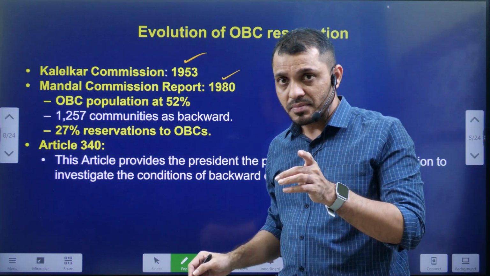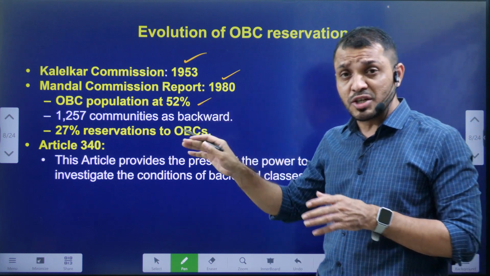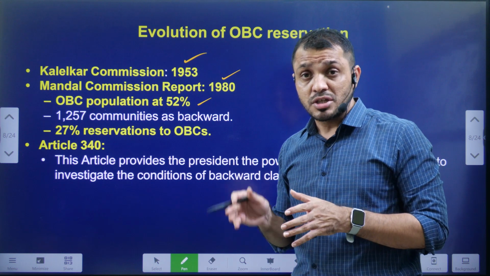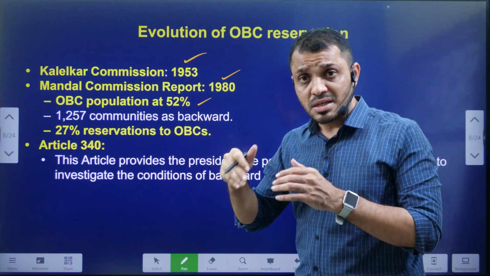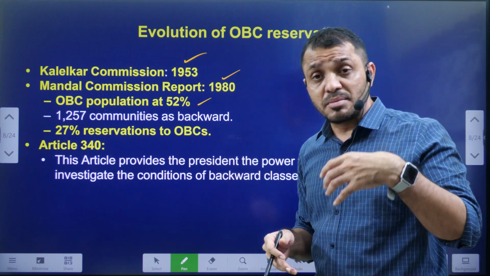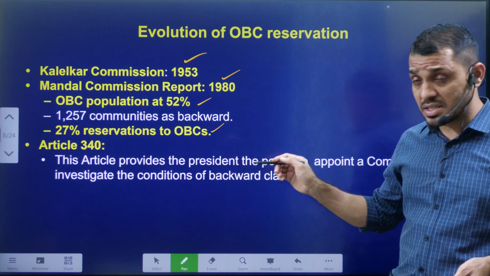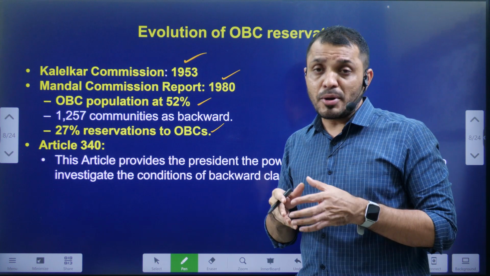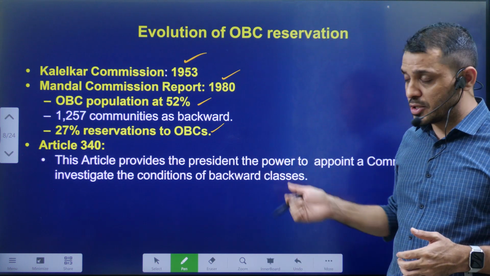As I mentioned earlier, the Mandal Commission recommended 27% reservation to OBCs, and it identified around 1257 communities as BC. Of course, this list keeps on growing because demands are coming up in the states. The BCs consist of around 52% of the country's population.